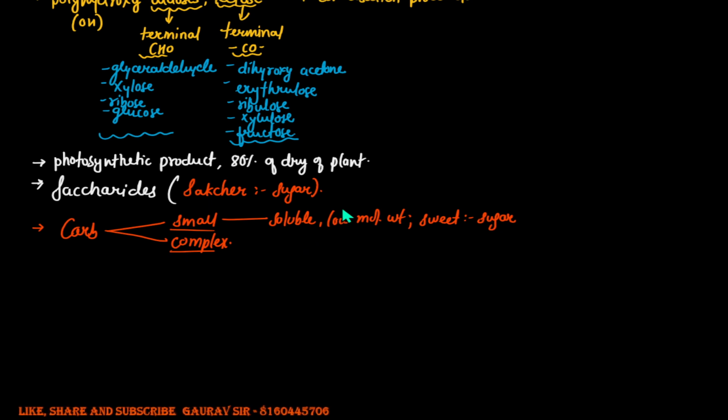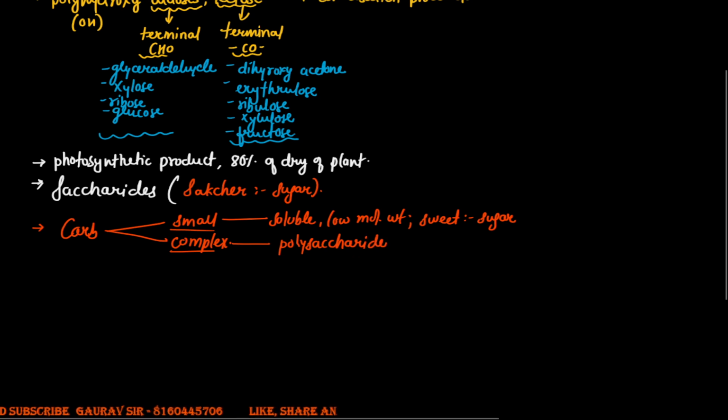The smaller carbohydrates can be further divided into monosaccharides, derived monosaccharides, or oligosaccharides. The larger, complex ones are referred to as polysaccharides, right?